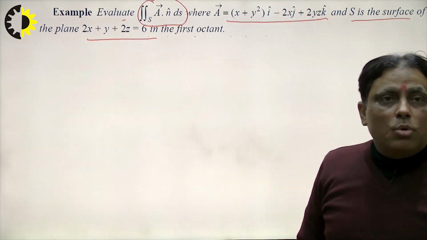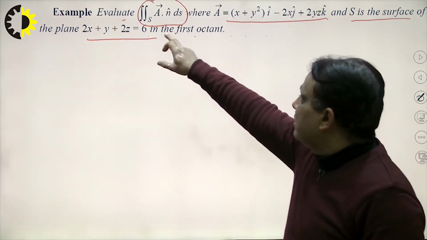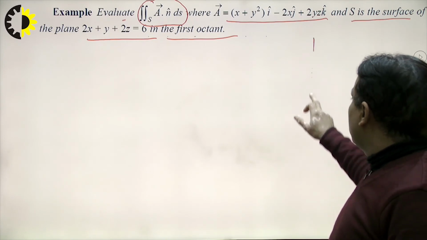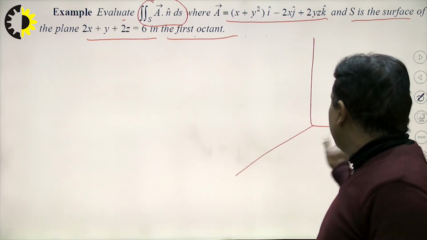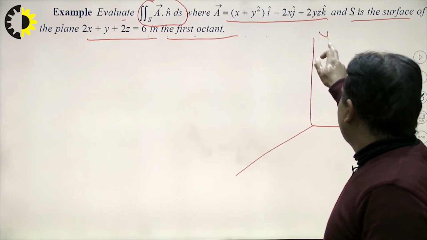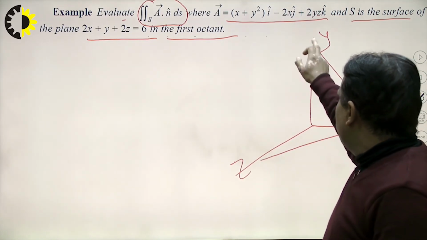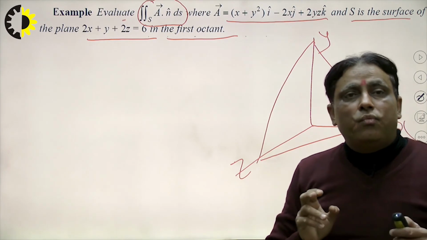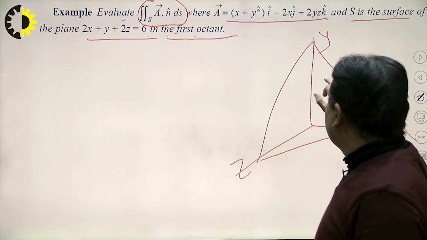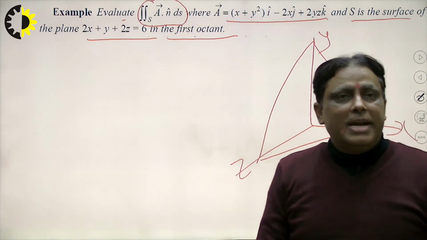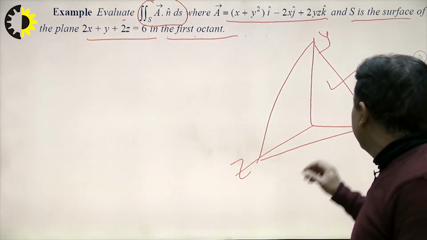How to calculate? But there is the first octant, right? That means I draw this diagram, so this will be the x, this will be y, and this will be the diagram of this, right? But I want only the first octant, that means I want to calculate only this portion, right? So how to calculate? I explain here one by one.